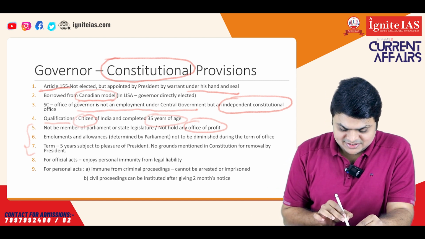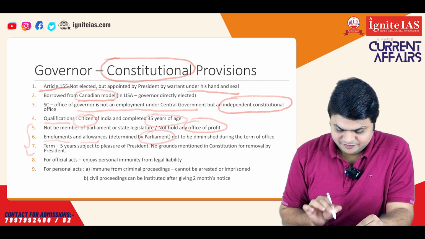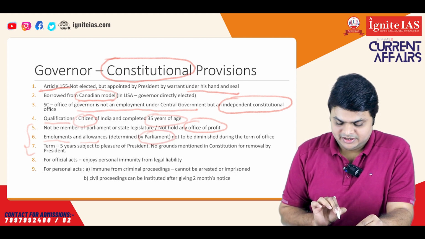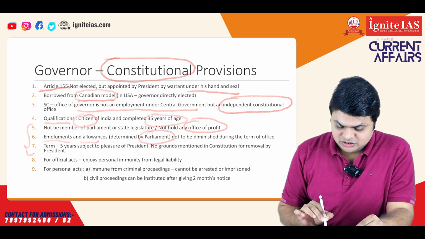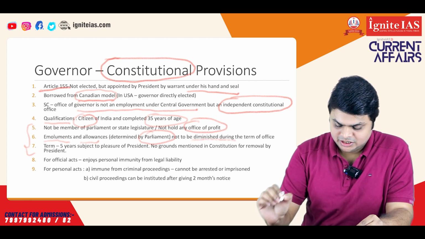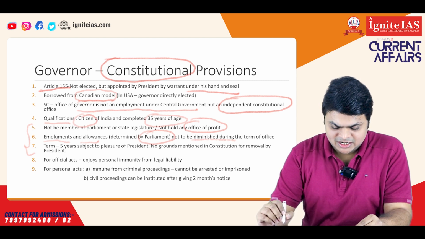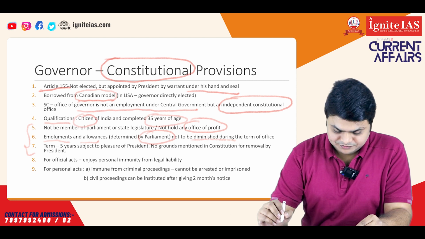Now secondly, the salaries, emoluments and allowances of the governor are determined by parliament and not by the state government. This should be clear. And it is also mentioned in the Constitution that those salaries and allowances shall not be diminished during the term of office. This is important to ensure that the governor acts independently. So once a governor is appointed, his salaries and allowances can't be reduced.